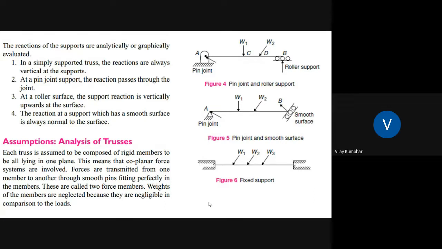Again, at the pin joint support, the reaction passes through the joint. At a roller surface, the support reaction is vertically upwards at the surface, and the reaction at a support which has a smooth surface is always normal to the surface. So according to this, we have to draw the free body diagram for various trusses according to their types of support.